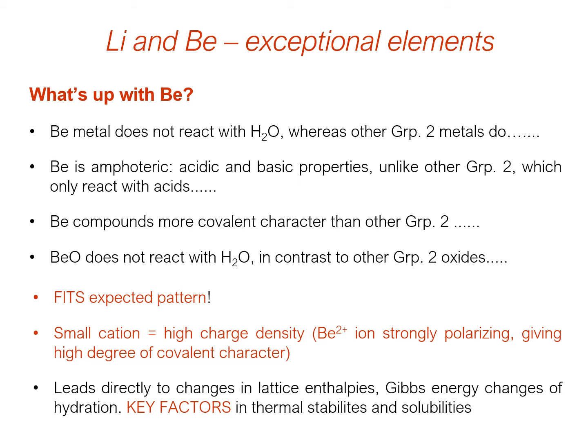So beryllium is again a small cation, and it's got high charge density, and this is even more so than with lithium. So it's still small, but where it's 2 plus rather than 1 plus, it's got an even higher charge density. It's even more strongly polarizing, and this means there's a really high degree of covalent character to the bonds that the beryllium cation forms. And again, this leads directly to changes in the lattice enthalpies, Gibbs energy changes of hydration, and therefore thermal stabilities and solubilities.